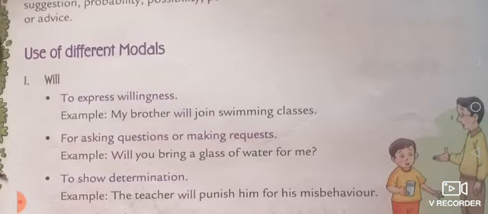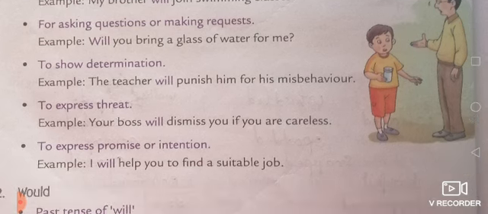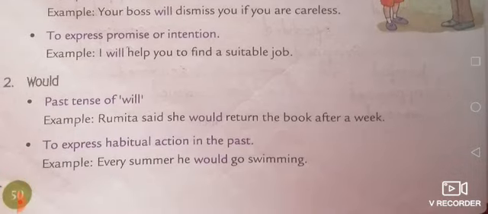So the modal will can be used for willingness, asking questions, determination, threat, promises and intention.